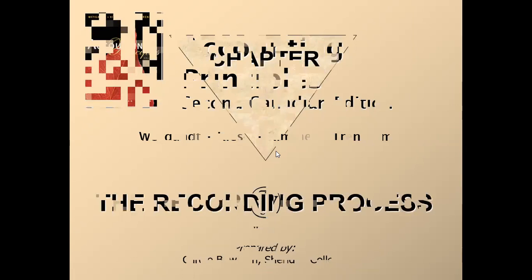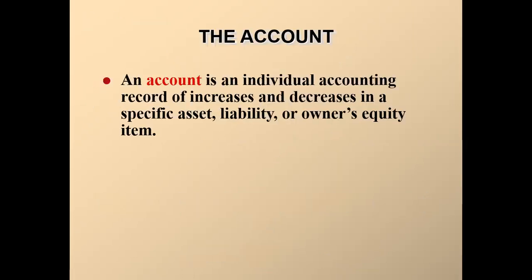An account is an individual accounting record of increases and decreases in a specific asset, liability, or ownership item. So individual accounting record, like you have seen in the transaction analysis, we have done plus minus in the cash column.